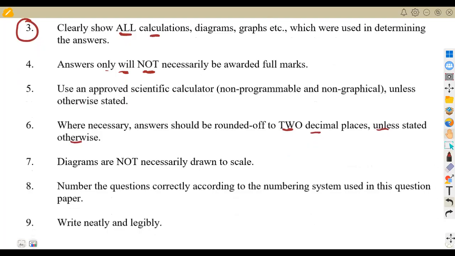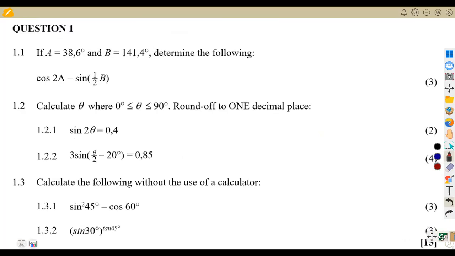And also your diagrams are not necessarily drawn to scale. So whenever you see a diagram, it's just a diagram which is drawn. Do not take that to mean you have to measure the sides on that diagram and then write those as your answers. No, it's not to scale. All right, so let us see, guys, what we have.